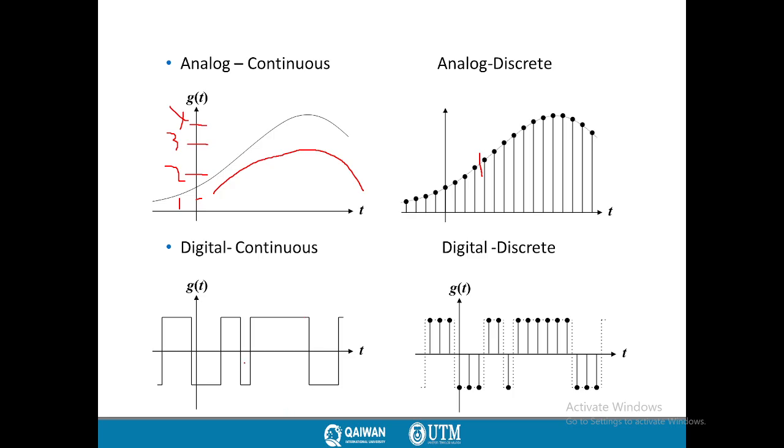But when we speak about the digital, we only have two values. We have a value of 1, and we also have a value of 0. So all of the digital signals consist of two values only. When we reach the great amplitude, we say it is 1. When we reach the small amplitude, we say it is 0. So in here we have a 0, a 0, a 0, but at this point we have 1. So the digital system is represented by 0 and 1, and all of the devices like computers and smartphones are based on a stream of digital signals, not analog signals.